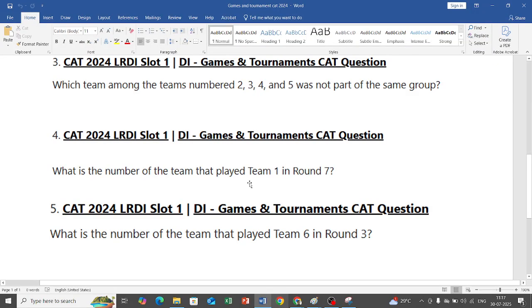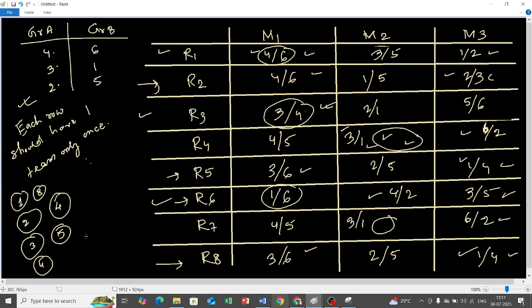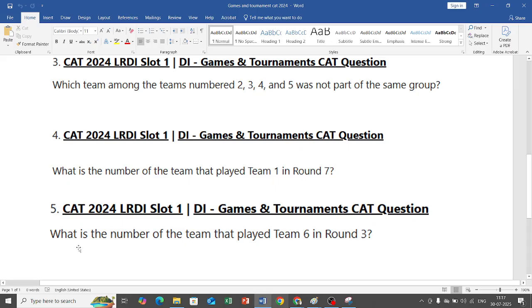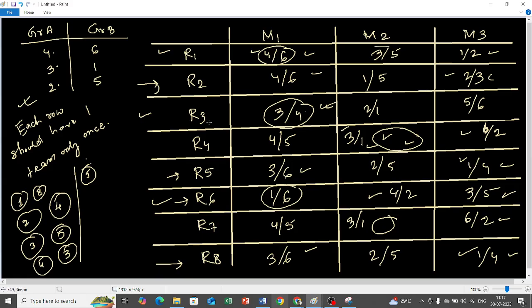Okay, what is the number of the team that played team 1 in round 7? Round 7, team 1, 3. See, the rest of the questions are nothing. Once you pass through the tabular part, once you have made the table, the rest will be served to you automatically. Okay, you have to make the table. Okay, what is the number of the team that played team 6 in round 3? So in round 3, team 6, 5. That's it.